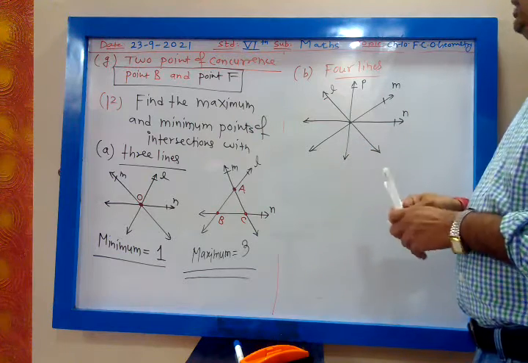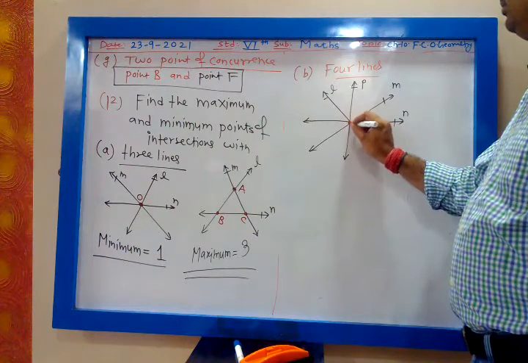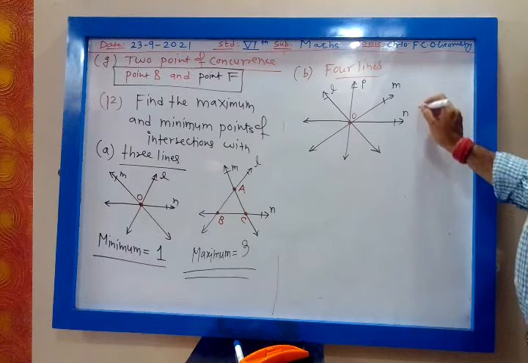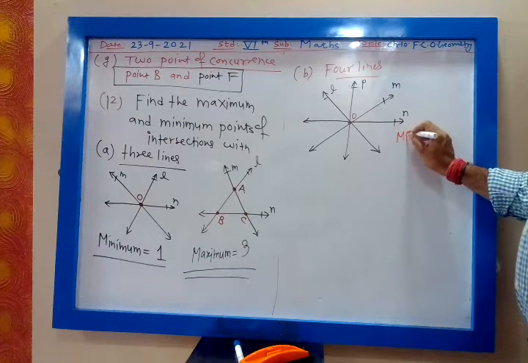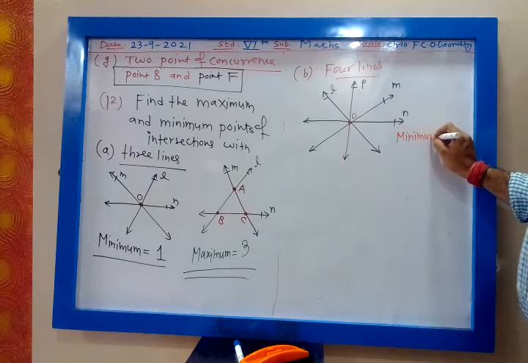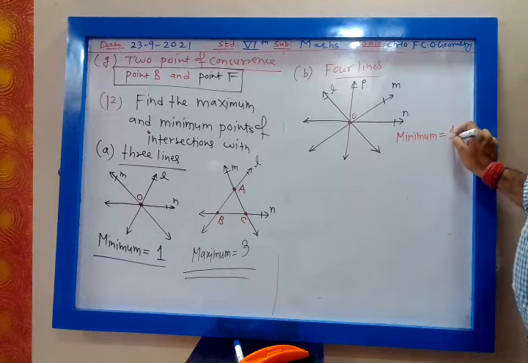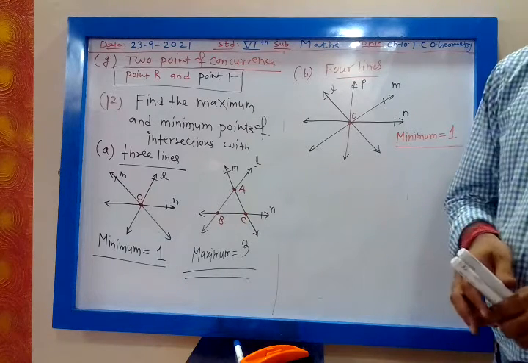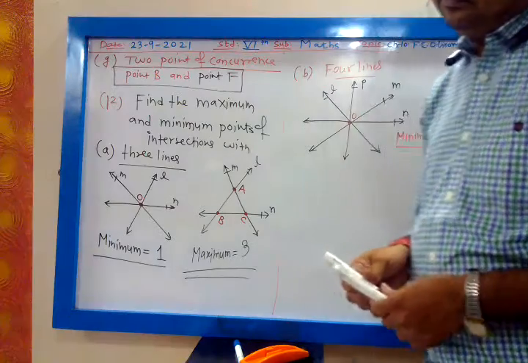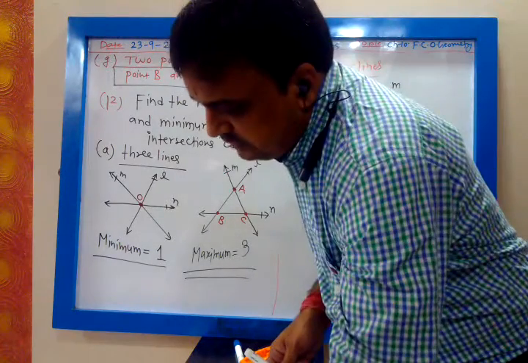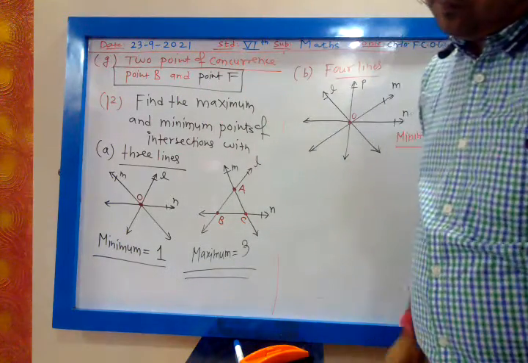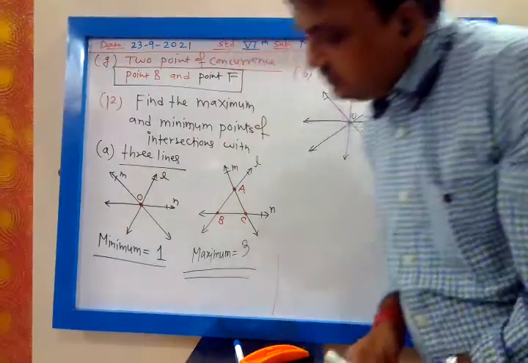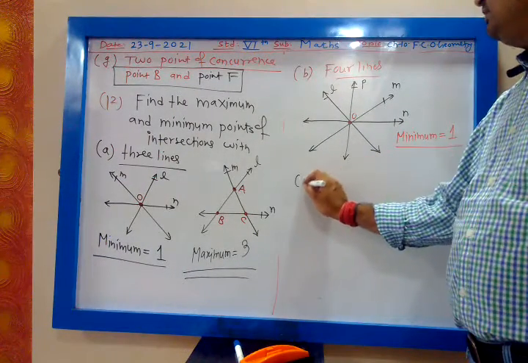So what is the minimum point of intersection? Minimum point of intersection is 1. Okay. What about maximum? Let us see. Maximum.